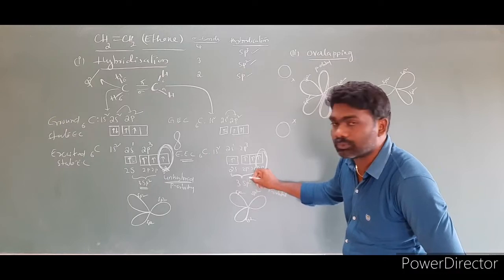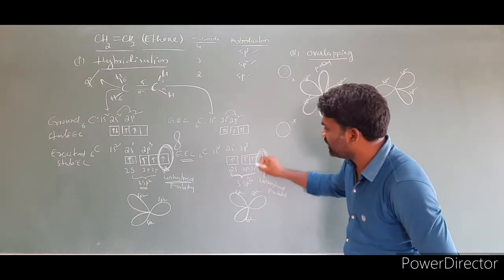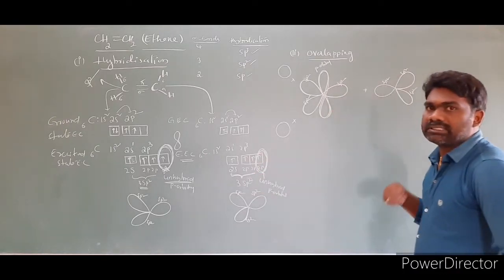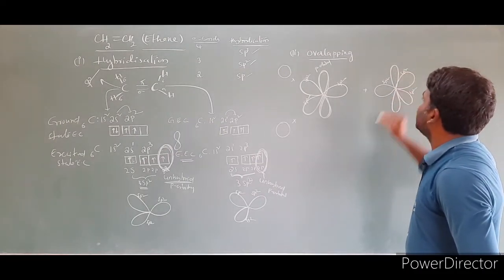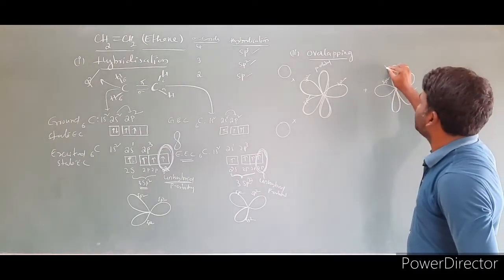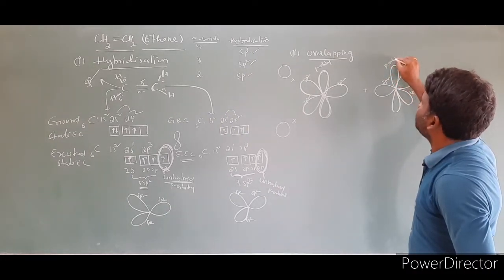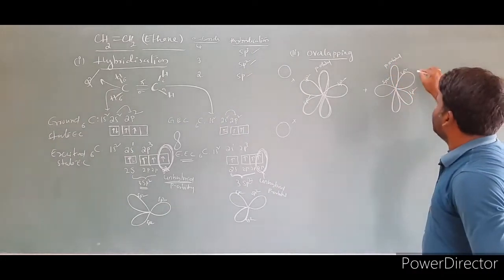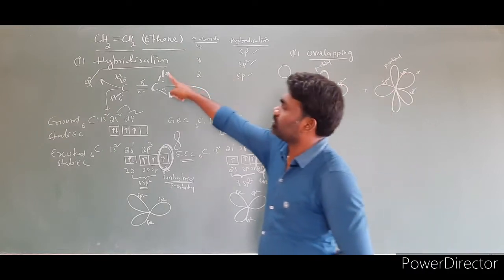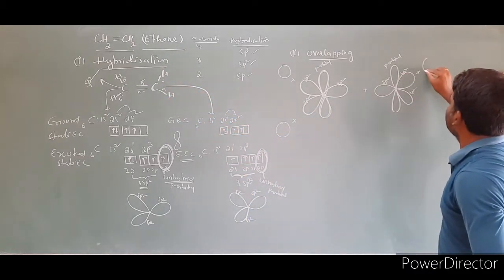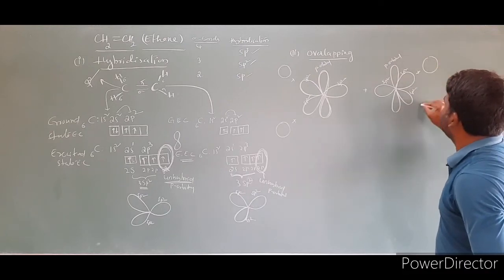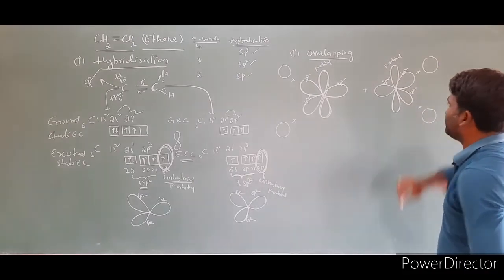One is not involved in hybridization. I am writing here the orbital not involved in hybridization. This is just a p orbital. And this carbon is attached to 2 hydrogens. This is the first hydrogen and this is the second hydrogen.